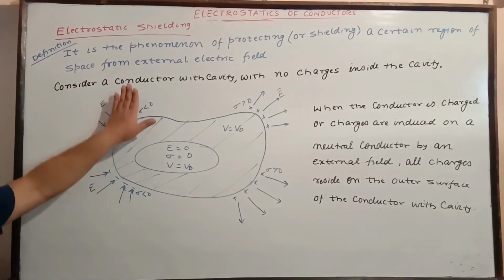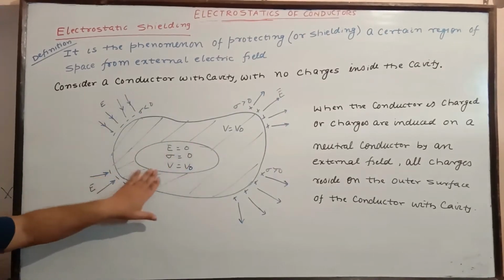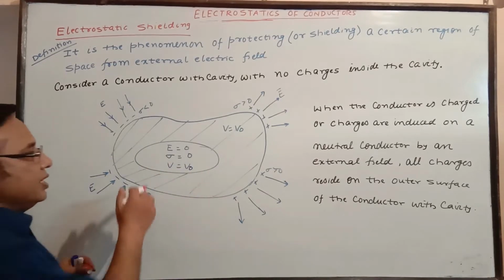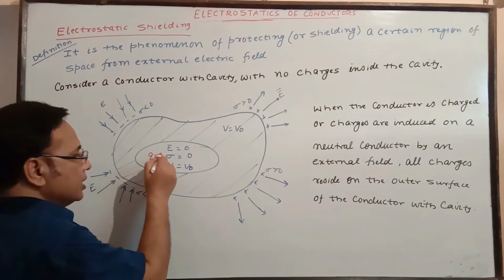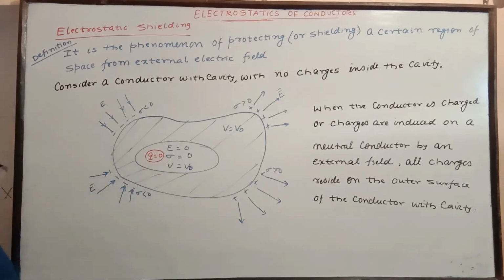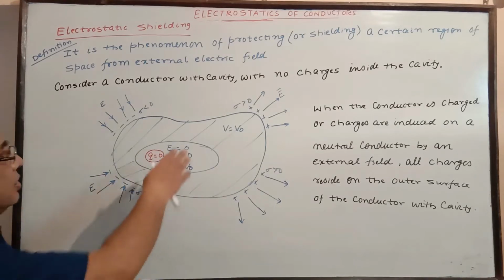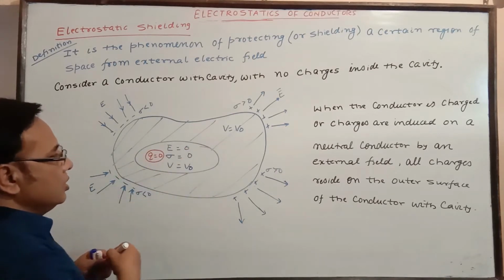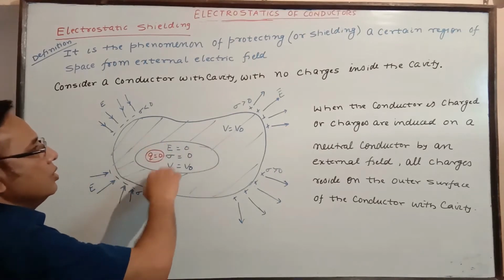Now we consider a conductor with a cavity, with no charges inside the cavity. It means inside we are not placing any charge. This is the conductor, and here this is the cavity, so it is a no-metal zone.